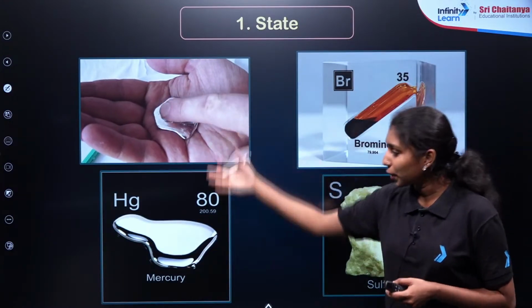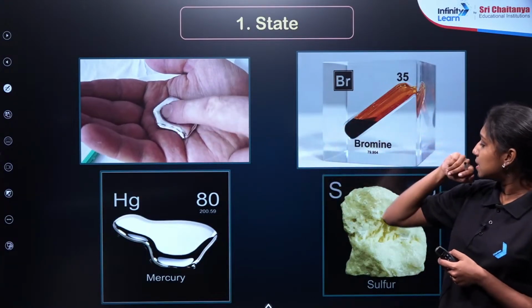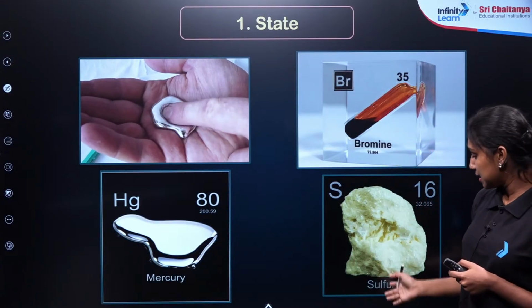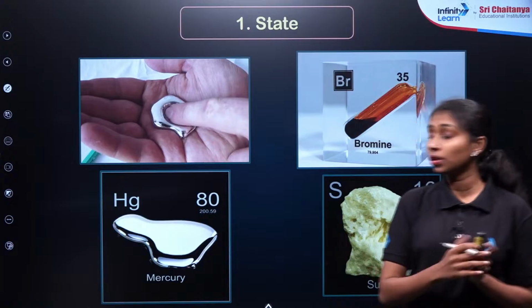Okay, see, this is the image of mercury, which is present in the liquid state, and this is the bromine, also present in the liquid state here. And this is sulfur, again the mercury form.